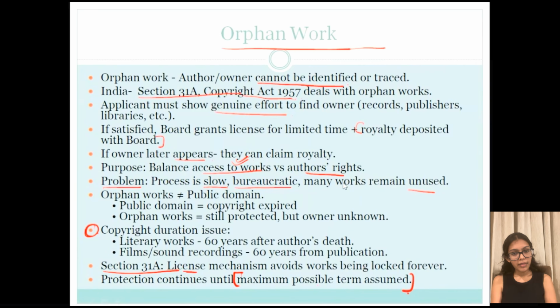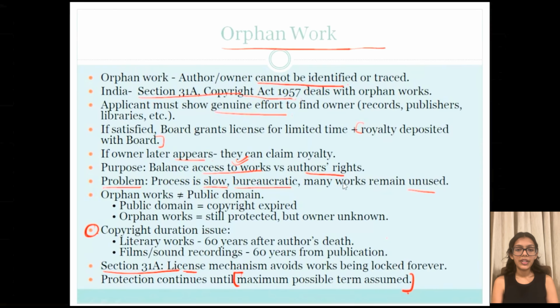But at the same time, this also creates a legal limbo. So the work is not free for use, but its protection period also cannot be easily calculated or approximately calculated. And that is why the license system exists, to avoid leaving the work locked in forever. So in short, copyright duration does not vanish just because the dates are unknown. I hope this is clear.